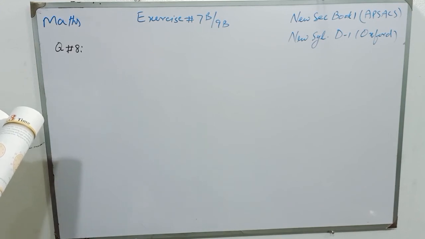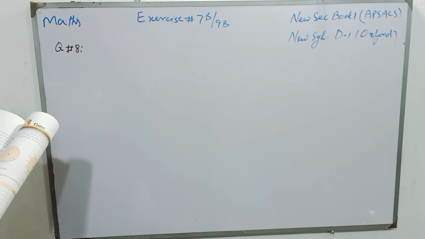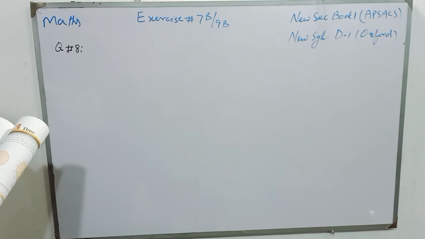Next, question number 8 is: a cook uses 15 2-liter bottles of cooking oil in 4 weeks. If he decided to buy 5-liter tins of cooking oil instead, how many tins of cooking oil will he use over a 10-week period if the rate at which he uses it remains unchanged?